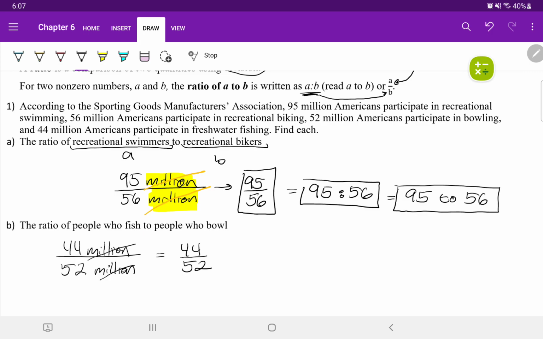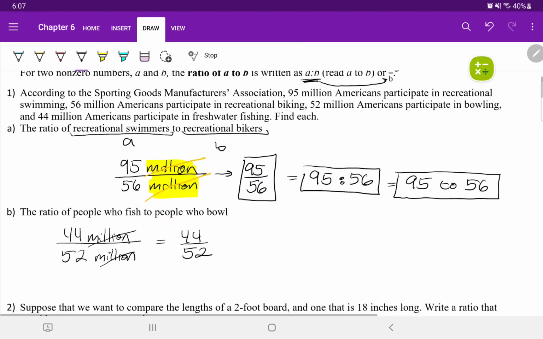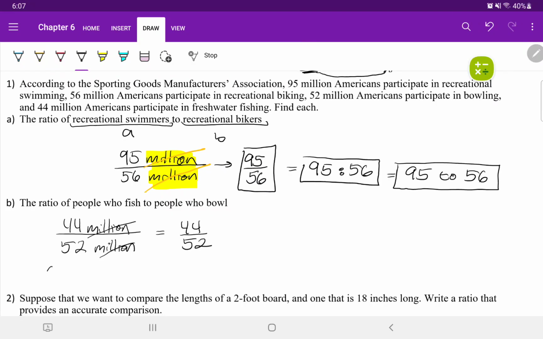We must find the greatest common factor between 44 and 52. This is how you find your greatest common factor: list out the factors of each number, 44 and 52, and find the largest factor that they both have. Here are numbers that multiply to 44: 1, 2, 4, 11, 22, and 44. 1 times 44, 2 times 22, 4 times 11 is 44.